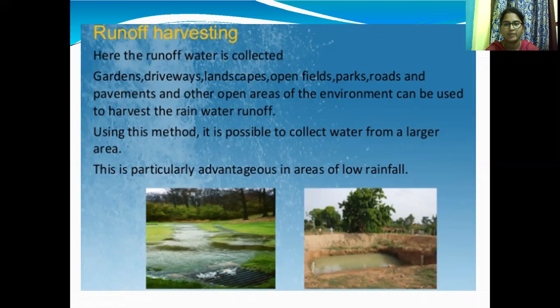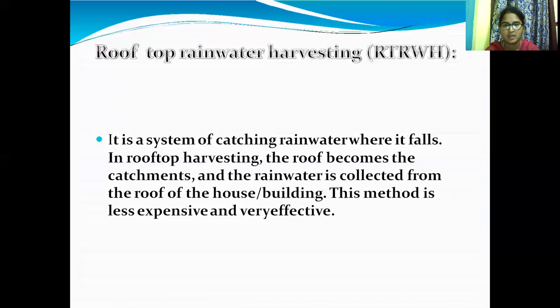So the open areas of fields, roads, parking areas, and gardens are the areas we can choose for collecting surface runoff water. This method makes it possible to collect water from large areas, and this is a particular advantage in areas of low rainfall.